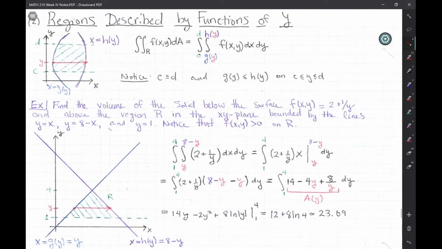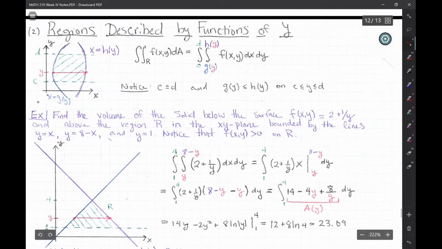and what do we do after? So what would that give us? What's the result of this? That would be the area of a slice of this graph, which you can't see. It would be coming out of the z-axis. It would be the area of the slice at that fixed y.